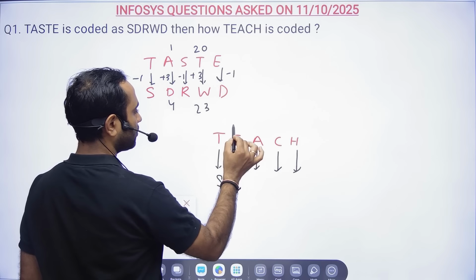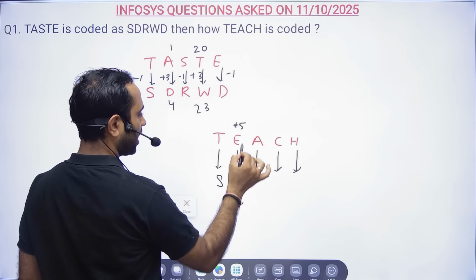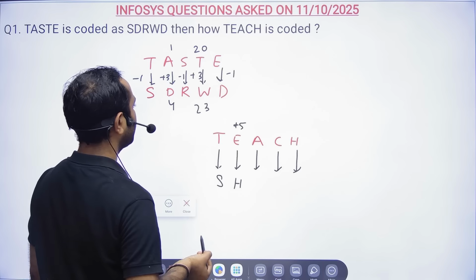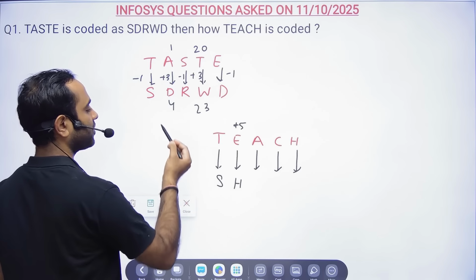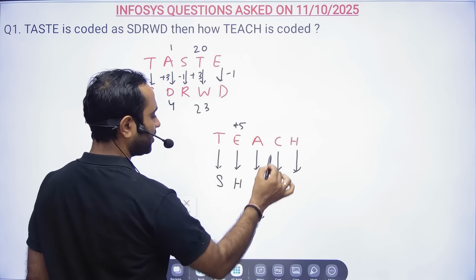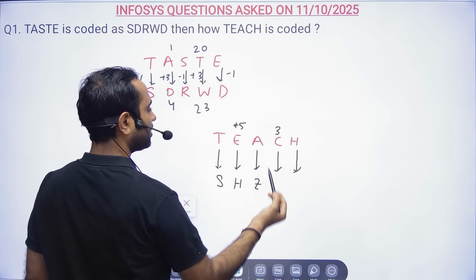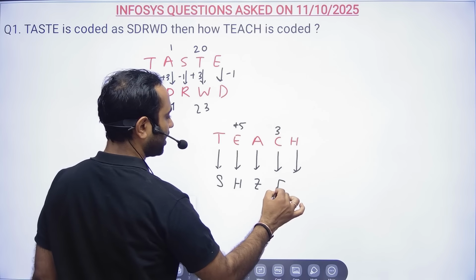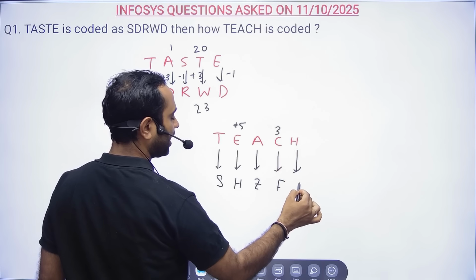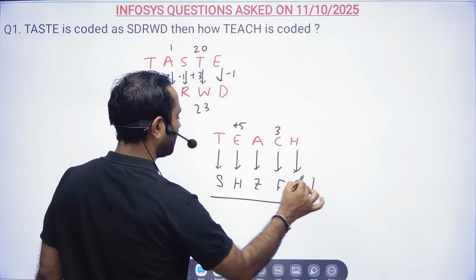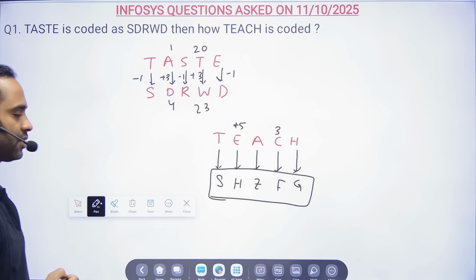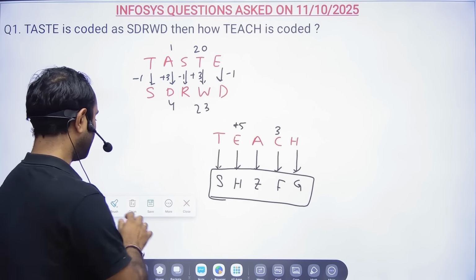Okay, E. So E is 5, and 5 plus 3 is 8, so it will be H. Correct? 1 plus 3 is 4. Then A minus 1 will be Z. C is 3, 3 plus 3 will be 6, it is F. H minus 1, H is 8, so G. Right? So S, H, Z, F, G will be the correct answer.